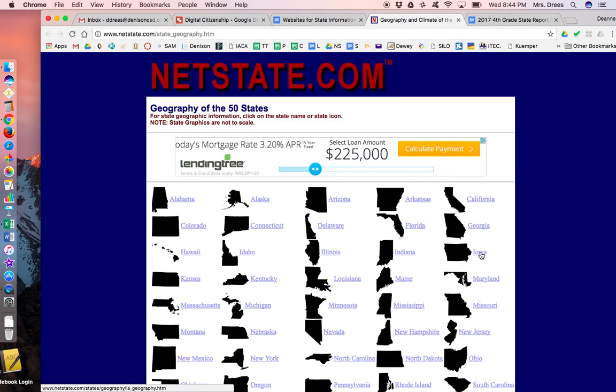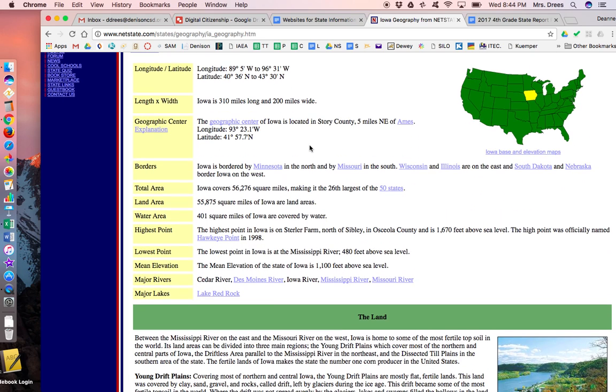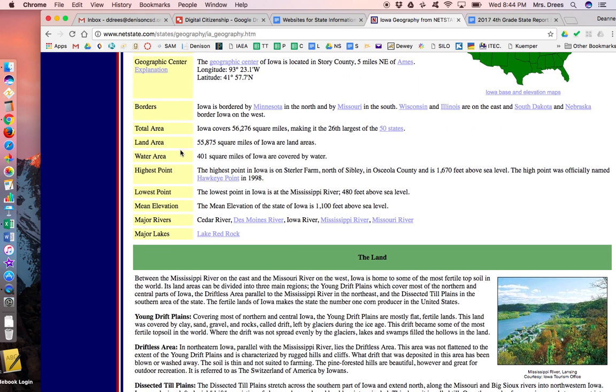These look like they're in alphabetical order. All right, so here is a bunch about the geography of Iowa. It tells where it's located on the globe, its length and width, the center, the land area, the highest point, the lowest points, major rivers and lakes. So that was something that we needed to name, was major rivers and lakes.